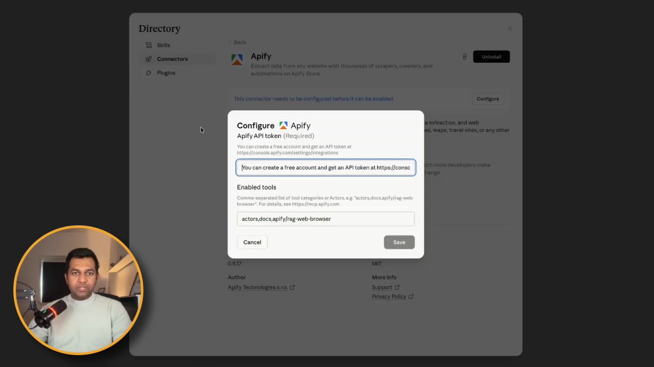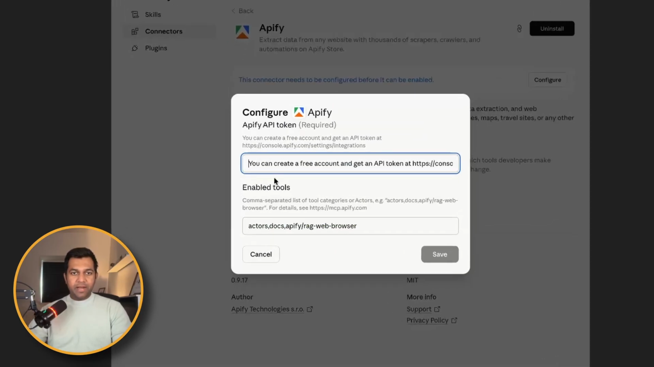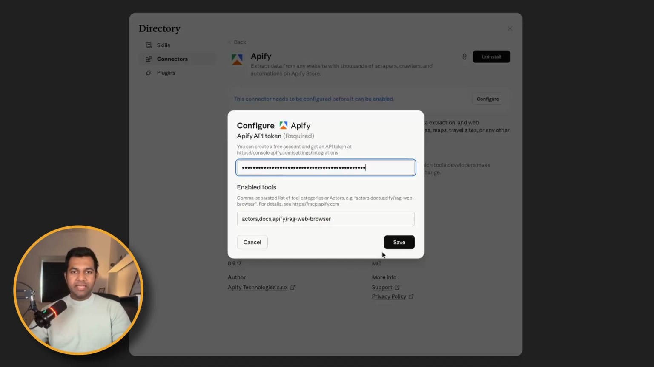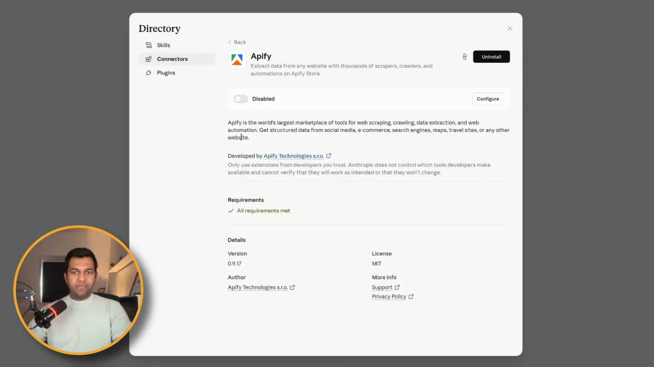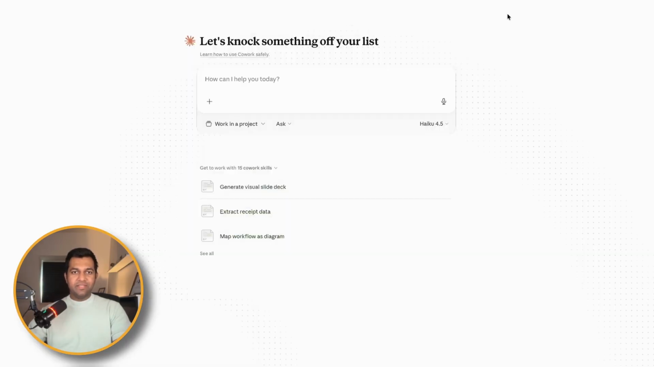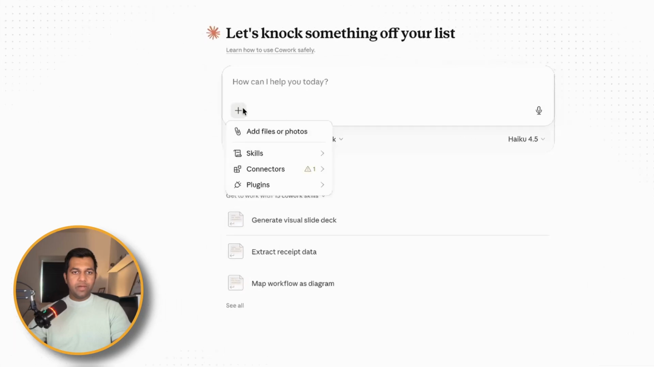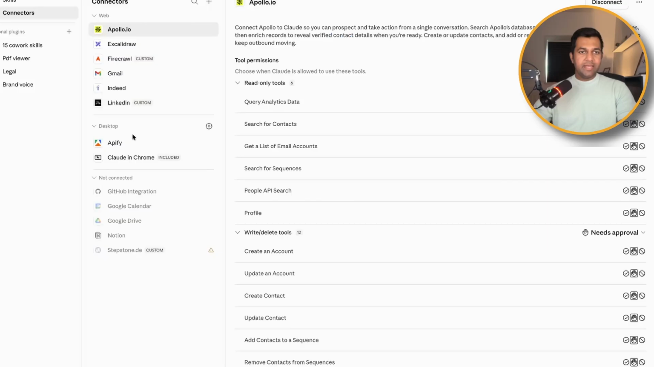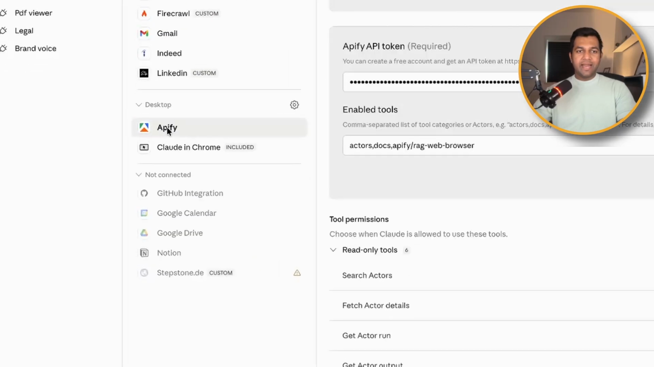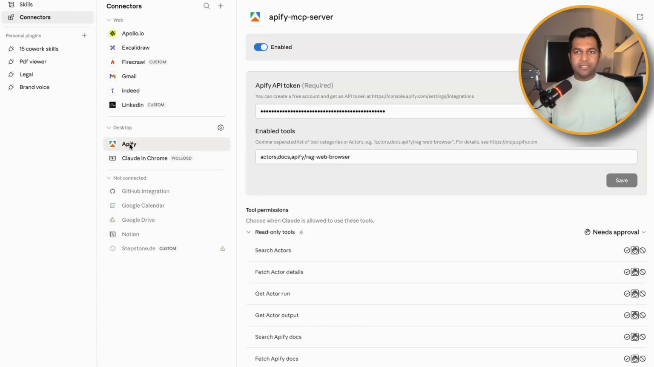Okay, it installed and it's asking for our API token, which I'll paste here and then simply save. Perfect. Currently it's disabled, so I will enable it. Perfect. Now it's ready to use. Now if you go to connectors, manage connectors, then as you can see, it's available right inside Claude Cowork desktop. It's enabled. Now we can use it directly.